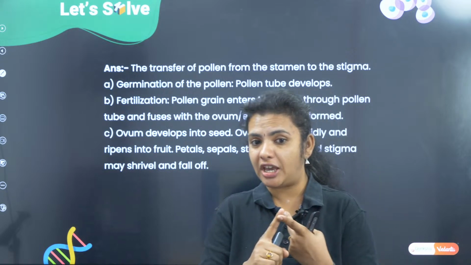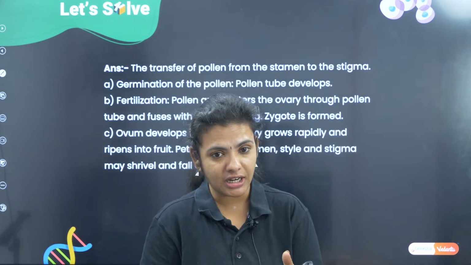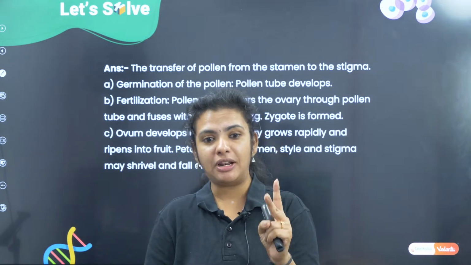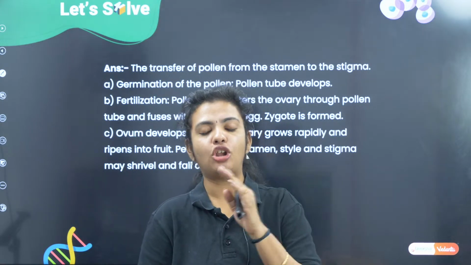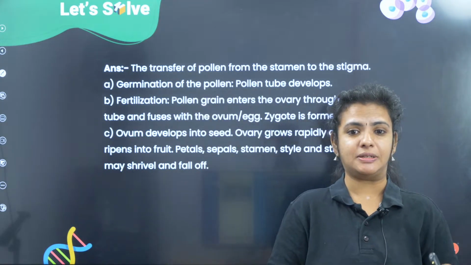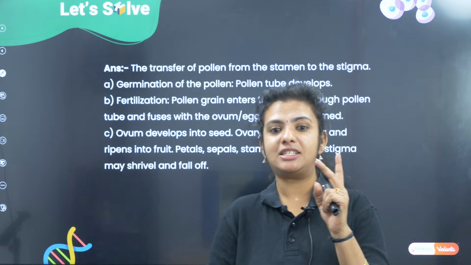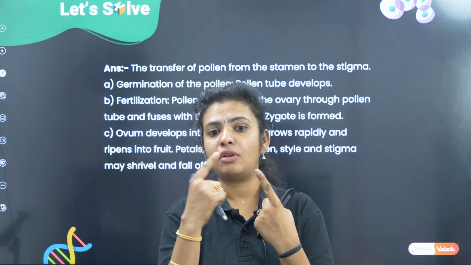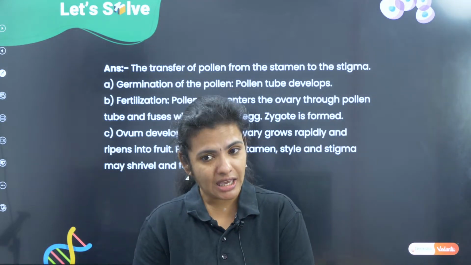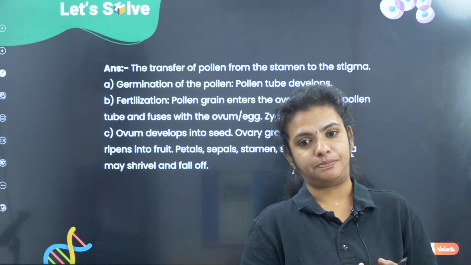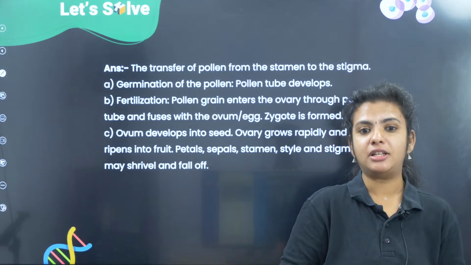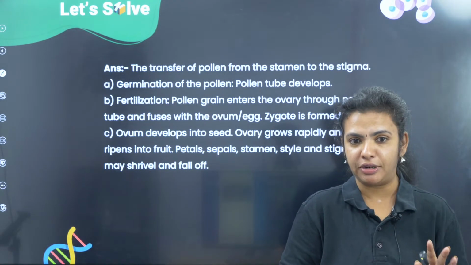Okay, so in case of angiosperms, the kind of fertilization which happens is called double fertilization, which is a very important unique characteristic of the flowering plants, not seen in any other organism. Why? Because fertilization happens twice. One is giving rise to the embryo, the other is going to give rise to the endosperm. One is 2N diploid, the other one is triploid, that is triple fusion.